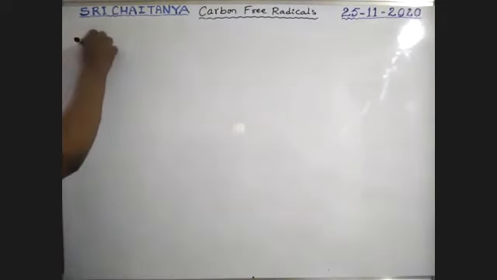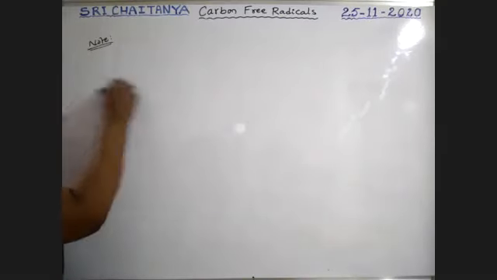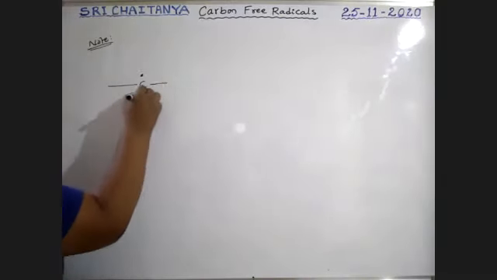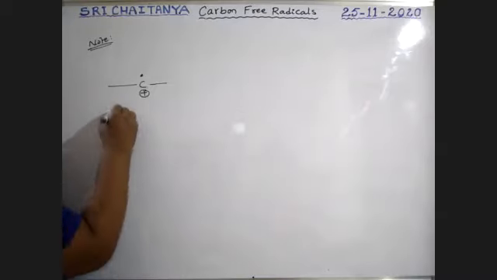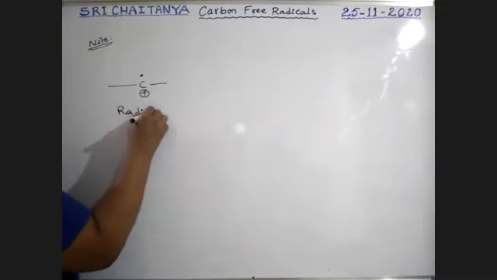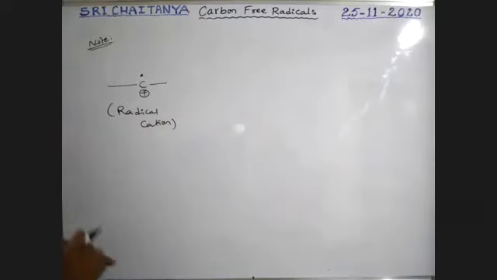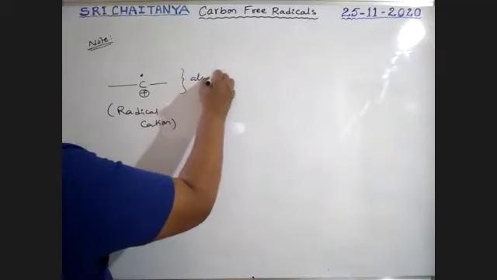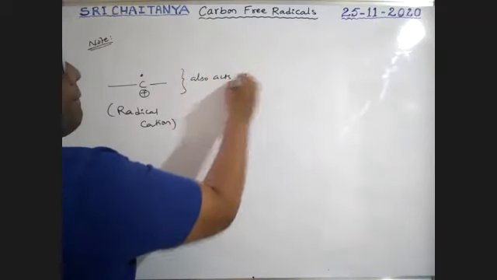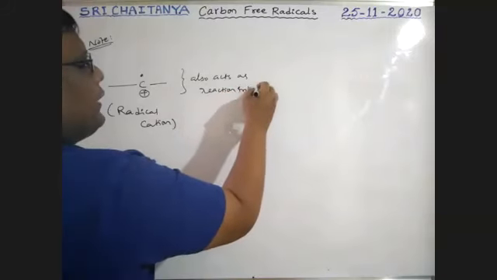A carbon with an unpaired electron and a positive charge may also exist. Both of these exist together, which is called a radical cation. This also acts as a reaction intermediate.